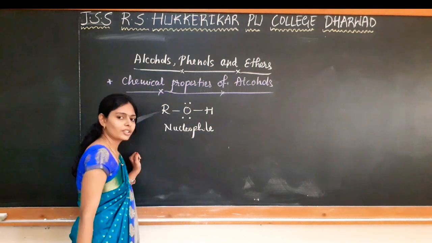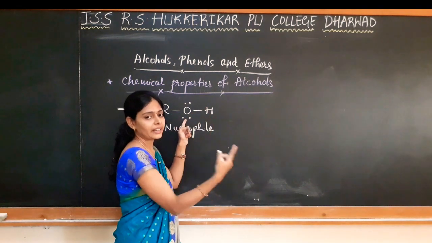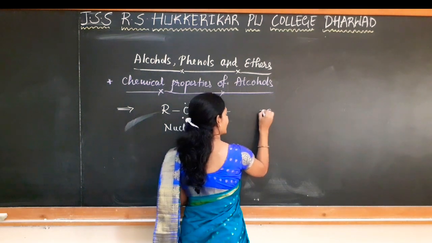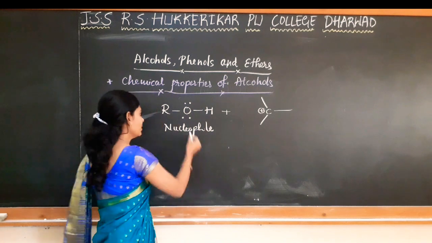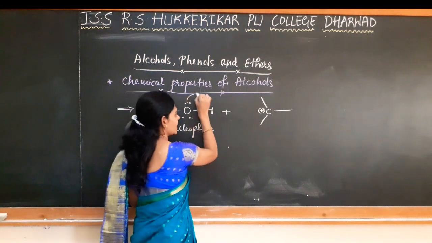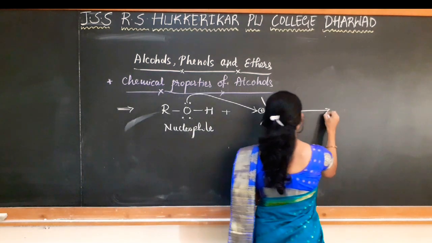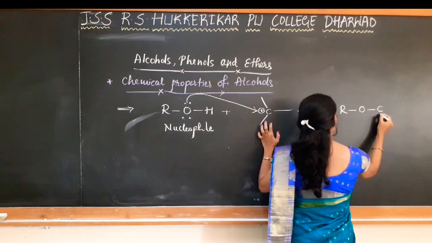So when it acts as a nucleophile, it means it has a lone pair of electrons, so it can attack an electron deficient species. For example, I take here a carbocation, which is electron deficient. It is in need of electrons. So as there is a lone pair of electrons on oxygen, it attacks the carbocation and there is a formation of this kind of species, right?